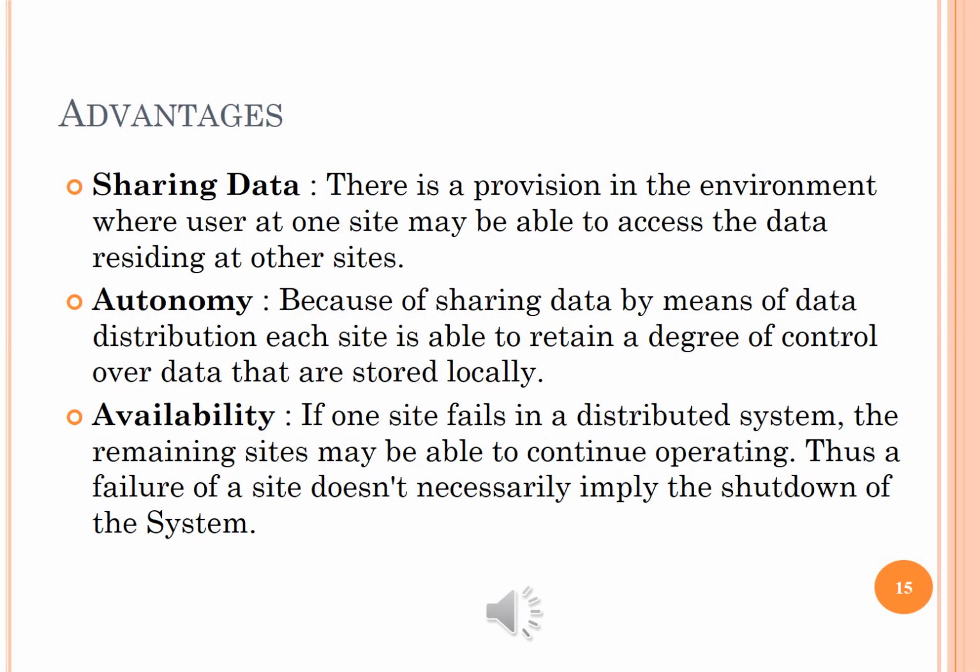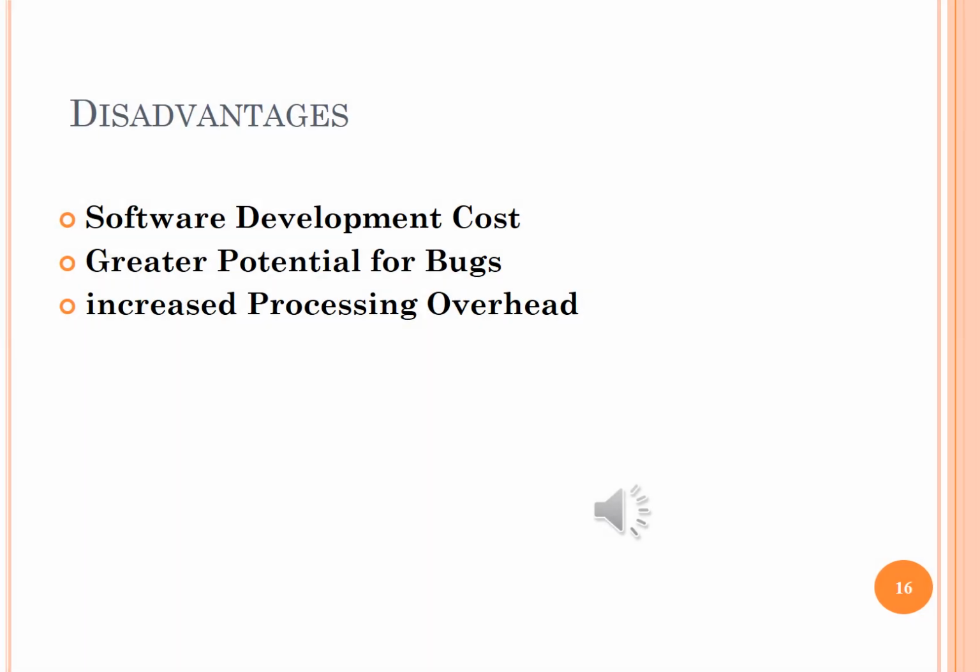Advantages of distributed systems: sharing data, autonomy, availability. Disadvantages of distributed systems are: software development cost, greater potential for bugs, and increased processing overhead.